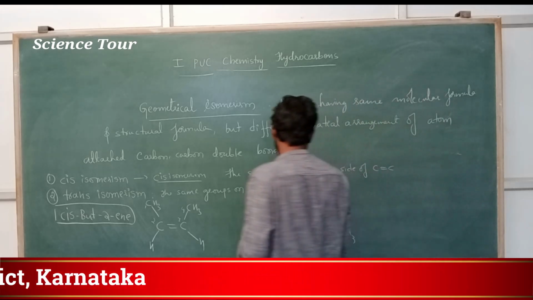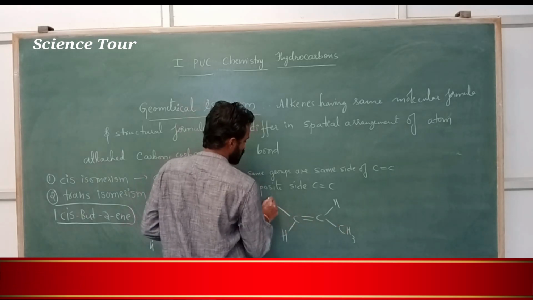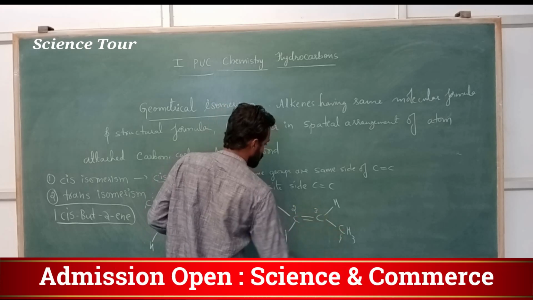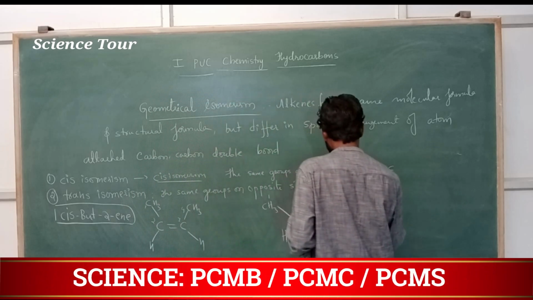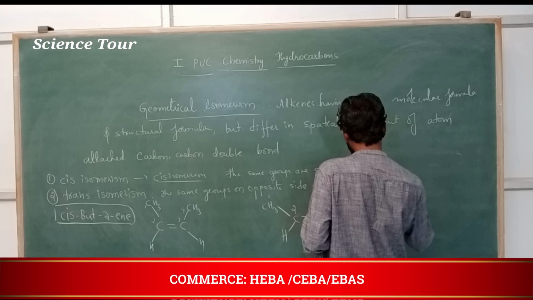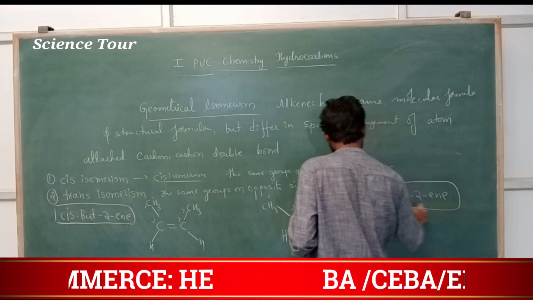While naming, numbering, you can start from here, no problem, or you can start from here. The same you are getting: 1, 2, third carbon, fourth carbon. So you have to write trans but-2-ene. Trans but-2-ene.